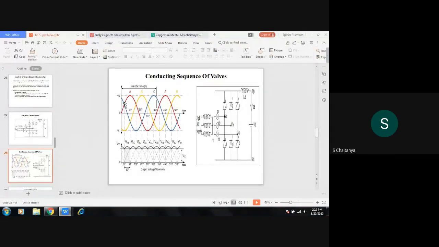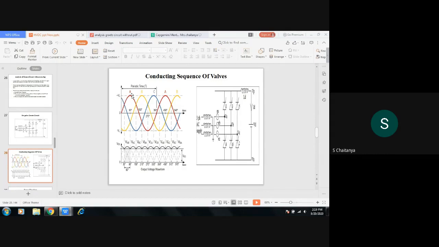At this point, if you see the curves, at 30 degrees, on the positive side, phase A and phase C both are on the positive side and phase B is on the negative side. If you compare A and C curves, phase A is in the leading position, right? That is more positive compared to phase C. Is it clear? At this point, at 30 degrees where I have kept the cursor, red is for phase A and blue is for phase C. If you compare these two, phase A is more positive, that is in the leading position compared to phase C.